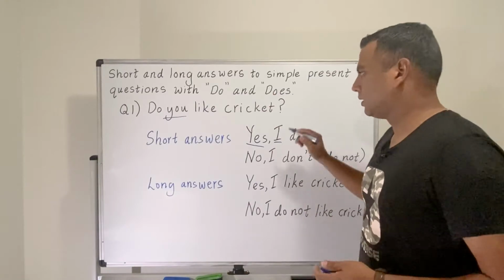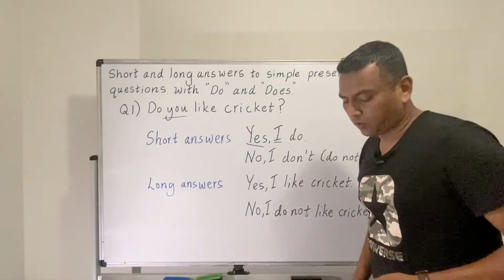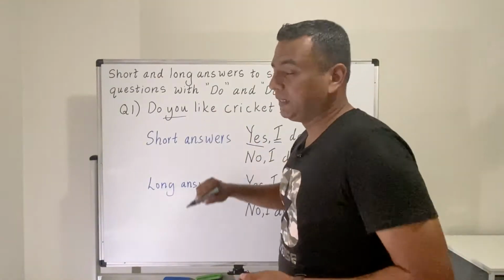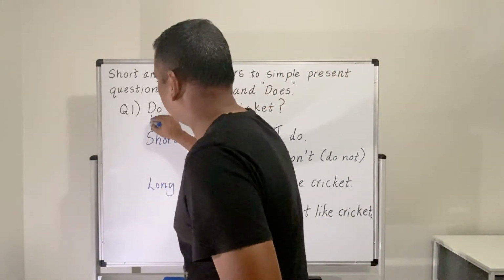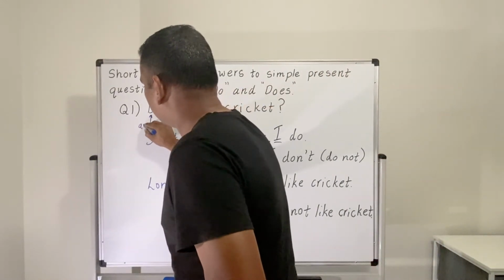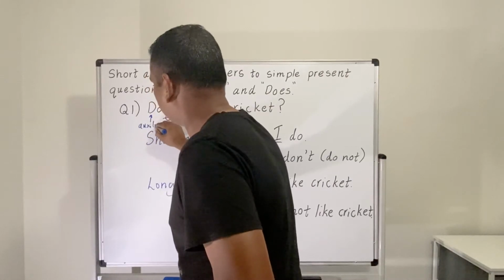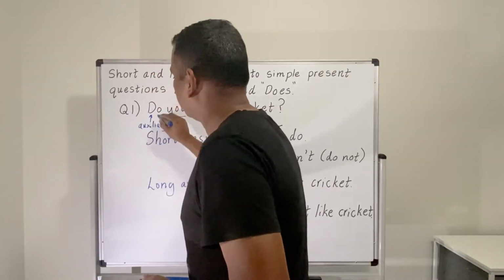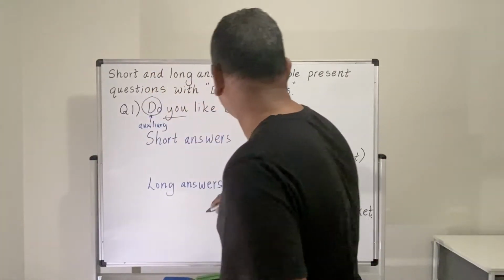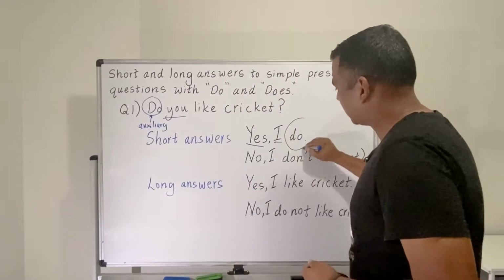So apart from that, then the auxiliary that we have used at the beginning of the question, the word do. So this is the auxiliary that I talked about. This auxiliary, as you can see, we have used as it is here.